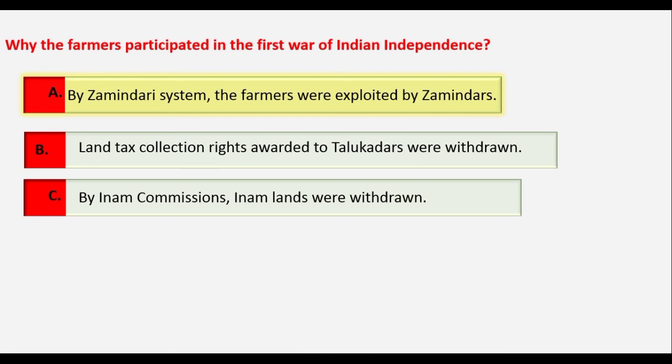The next question is, why did the farmers participate in the first war of Indian independence? Because of the Zamindari system, the farmers were exploited by the Zamindars. The second option, land tax collection rights awarded to talukdars were withdrawn. Yes, this is also a true statement. By Inam commissions, Inam lands were withdrawn from the farmers. And the fourth option is, all of the above statements are true. Yes, option D is the right answer. All the three options are the reasons for the farmers to participate in the first war of Indian independence. Therefore, option D is the right answer for this particular question.